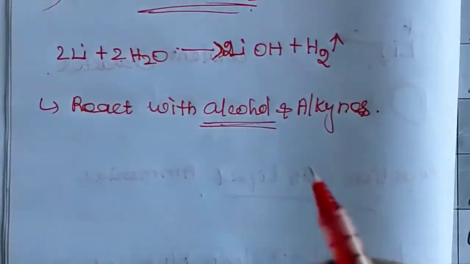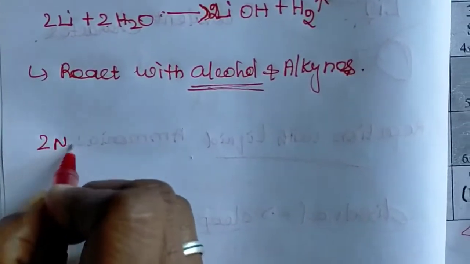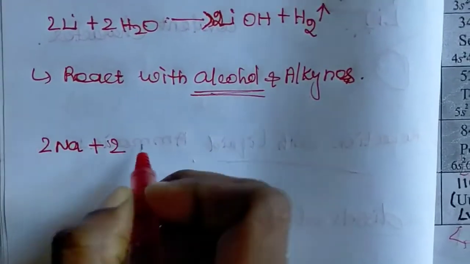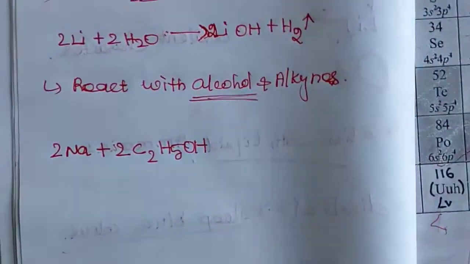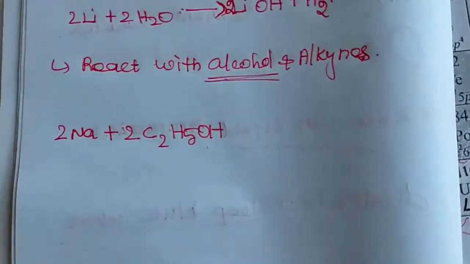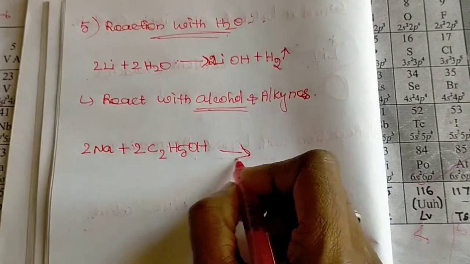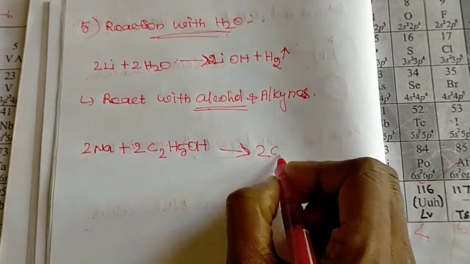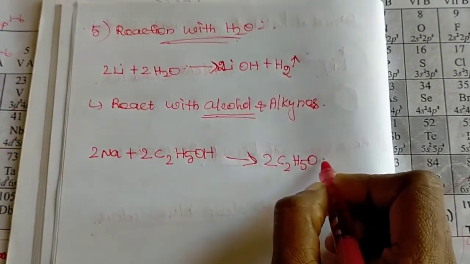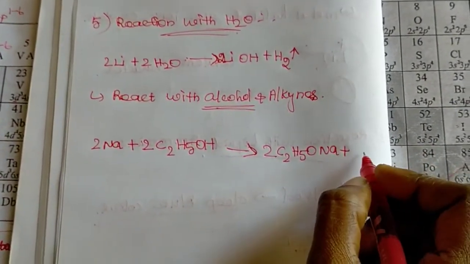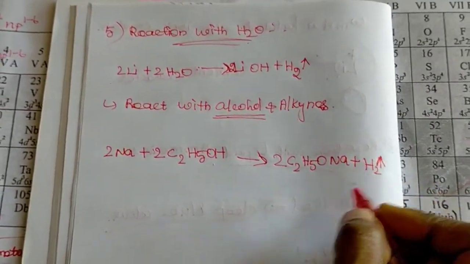The reaction example for the alcohol reaction: 2Na plus 2 C2H5OH produce 2 C2H5ONa, and hydrogen, H2, is liberated from this solution.